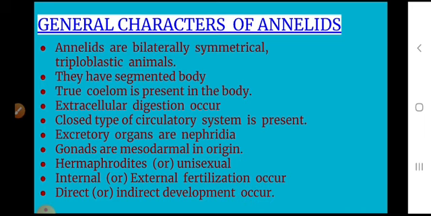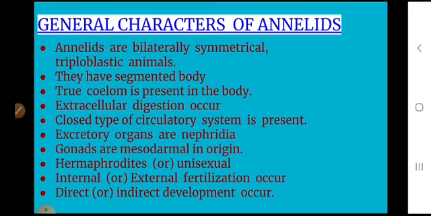Regeneration is also present in annelids. The fertilized egg or zygote undergoes spiral cleavage, but the divisions are holoblastic. The gonads are mesodermal in origin.